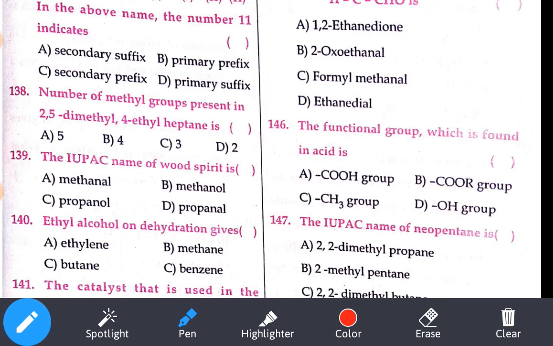Okay, the IUPAC name of wood spirit. Wood spirit is also called as our methanol. Option number B. Okay, let's see the next one.